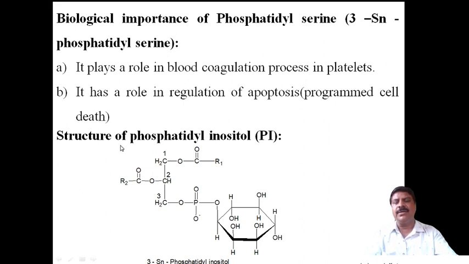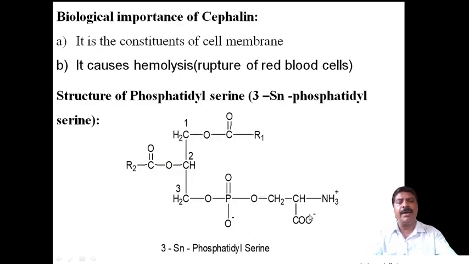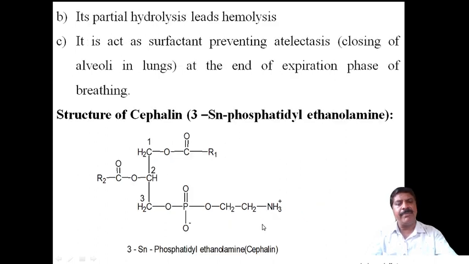Now come to the fourth and last structure, the structure of phosphatidyl inositol. It is also called PI, or 3SN phosphatidyl inositol. Inositol contains a carbohydrate; a sugar moiety is present. Here we have, as earlier, an amine group. It contains again an amine group.